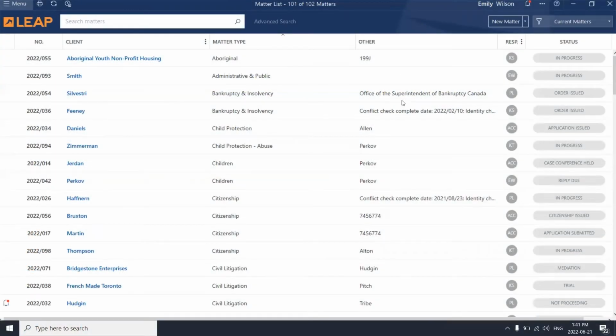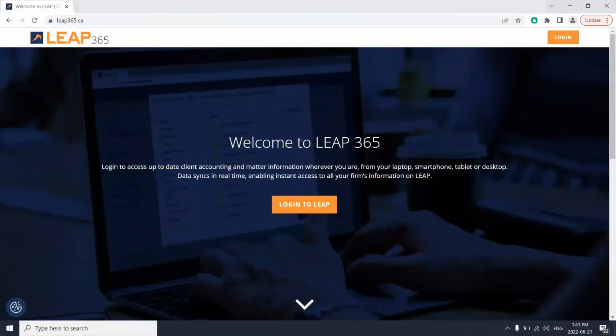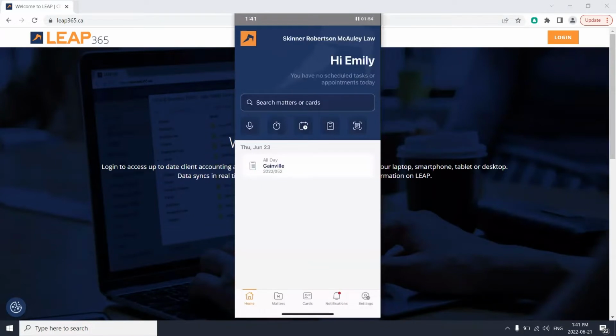Leap comes in a desktop application, a web browser application, and also a mobile application. Using Leap allows you to be completely serverless, and all of your information resides within Canada on Amazon Web Services, located in Montreal, Quebec. Leap is also a hybrid cloud solution, allowing you to work anywhere at any time.